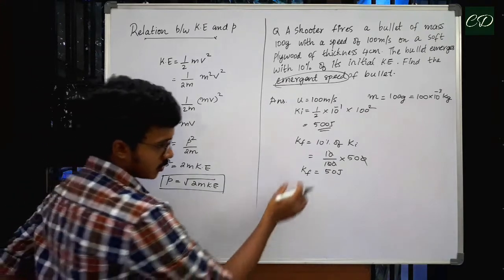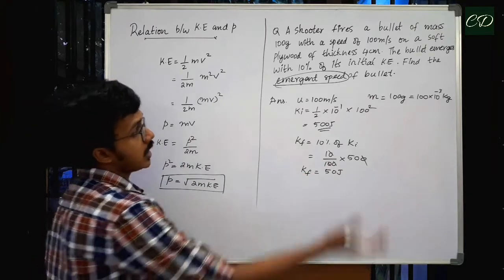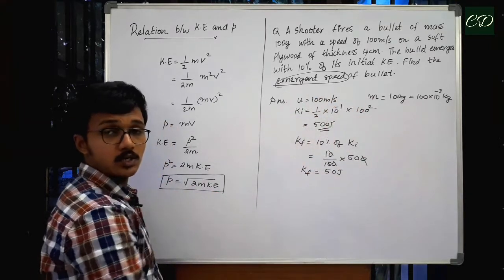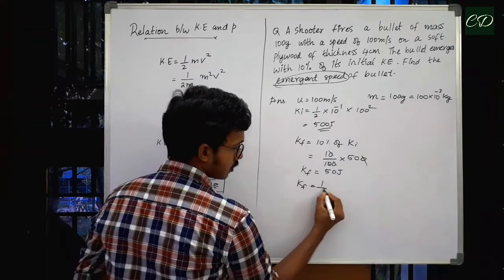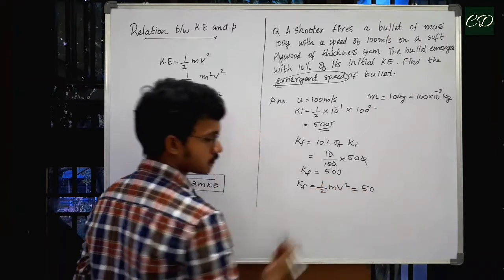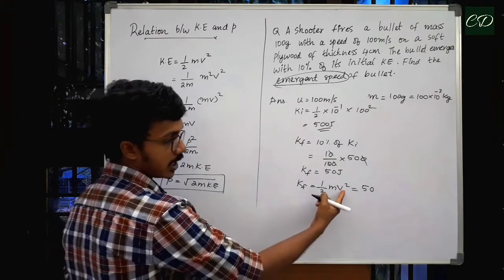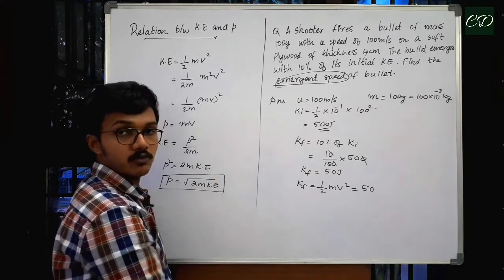Right. So if we are given the final kinetic energy, then we can find emergent speed by equating it to half mv square. So we can write Kf is equal to half mv square, which is equal to 50. We are asked to find emergent speed, which means the speed with which the bullet comes out of the plywood.